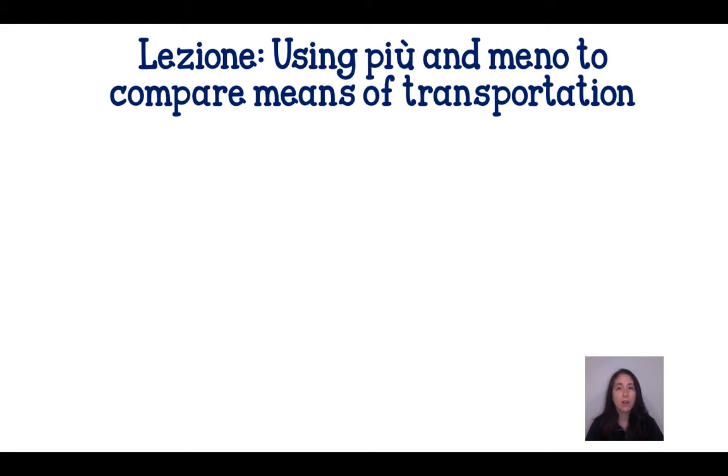When we're deciding on what means of transportation is the most appropriate for our trip, usually it's based on how fast we need to get there and also on price. So we're going to be using the adjectives veloce, which means fast, and costoso, which means costly. So when we say something is più veloce, we're saying it's faster. Or meno veloce, that means it's slower. Più costoso means it's more costly or more expensive. And meno costoso means that it's less expensive.